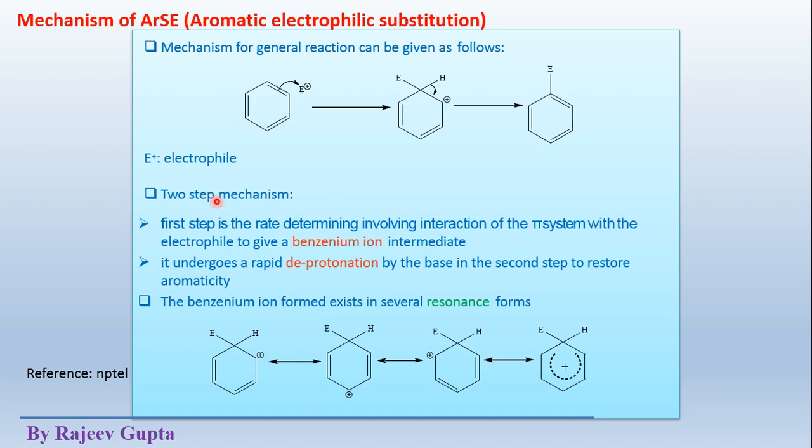The mechanism takes place in 2 steps. In the first step, that is the rate determining step, which involves interaction of the pi system with the electrophile.